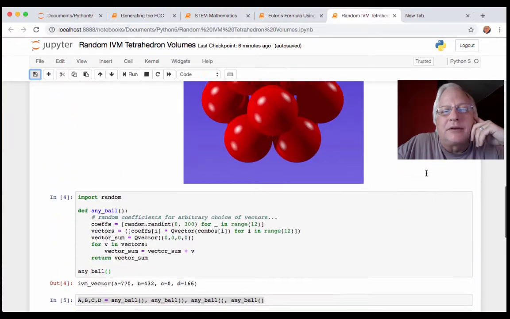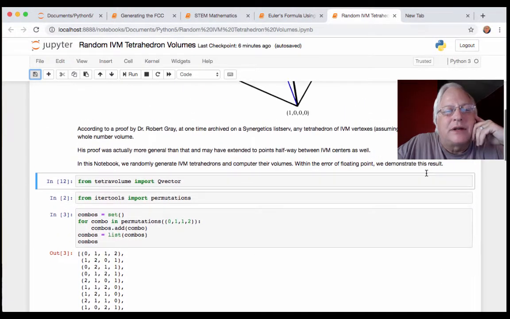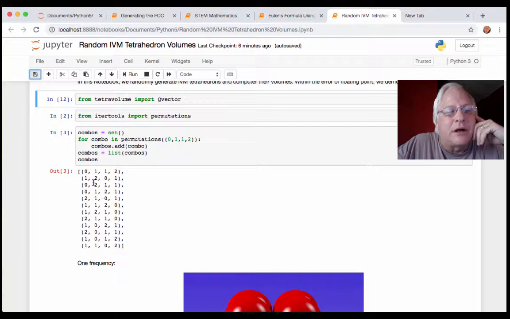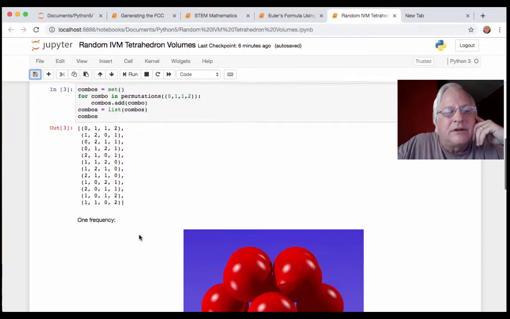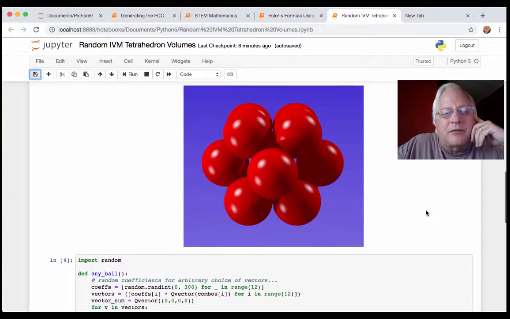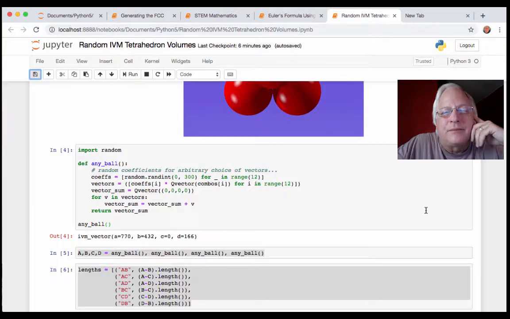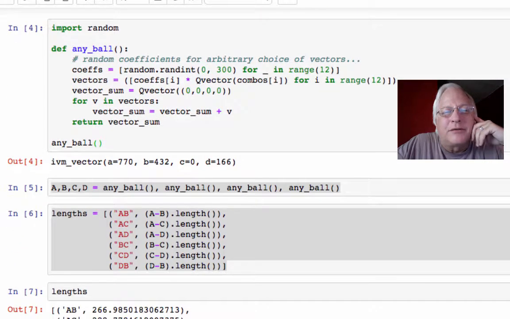Okay, so we're back to what I'm really working on here. This is the actual demonstration, and I'm getting those 12 directions, meaning the 12 hops to neighboring spheres in 12 around 1. And then I'm going to get what I call a linear combination of all those 12. It's like dipping my paintbrush into each of the 12 paint pots and getting an arbitrary amount of paint and mixing them all together. You could say it's like that.